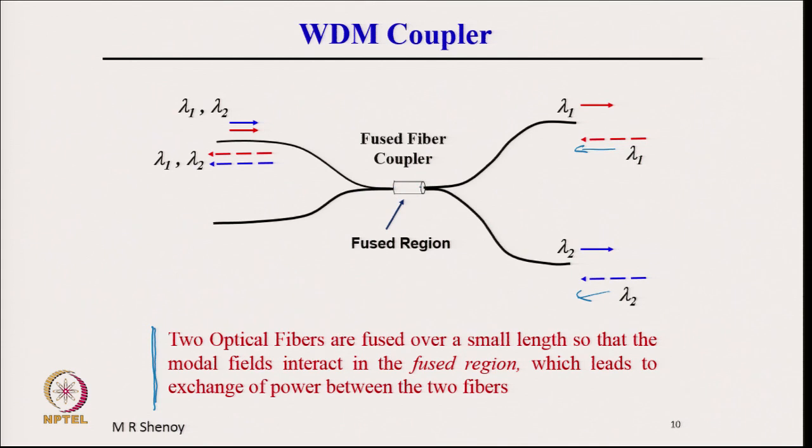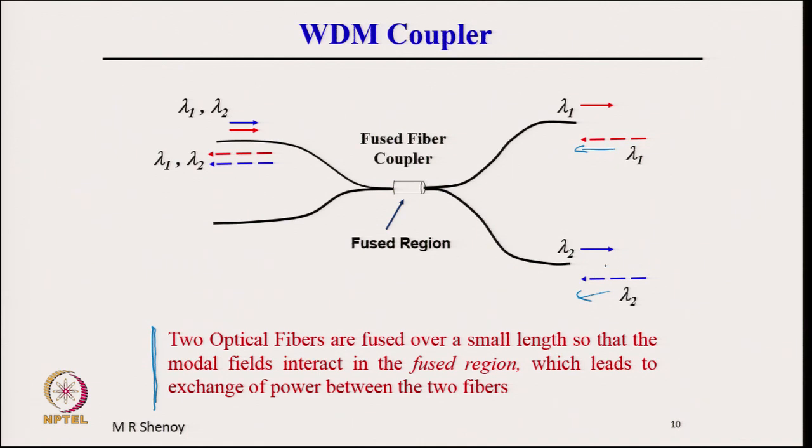So, this is the region where it is fused. These are glass fibers, fused by a high temperature flame or an electric arc fusion technique over a small length, so that the mode fields interact in the fused region. This leads to exchange of power between the fibers.